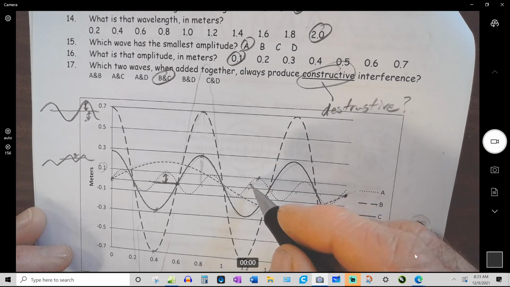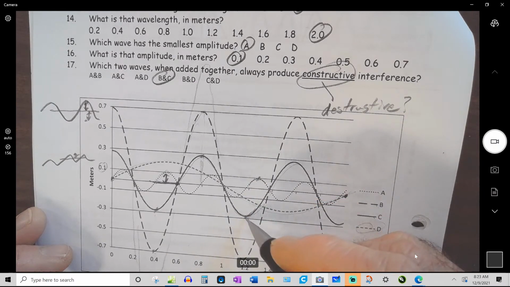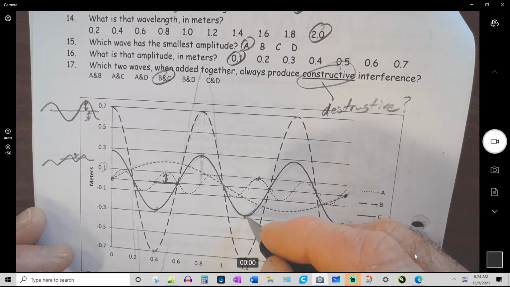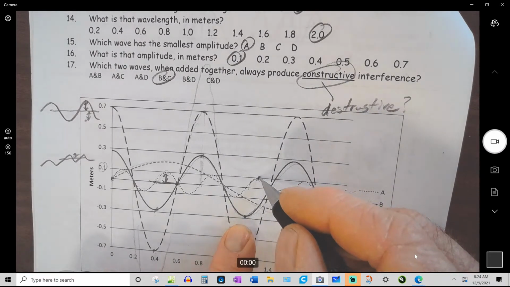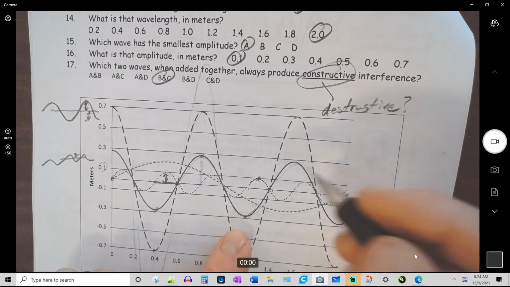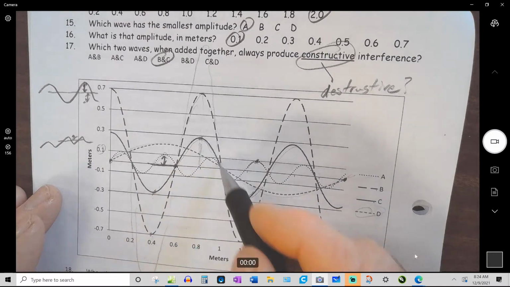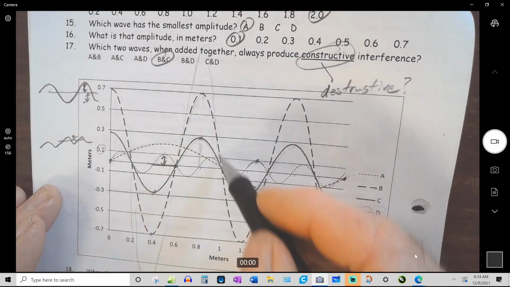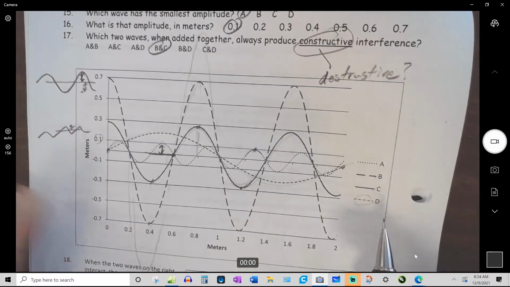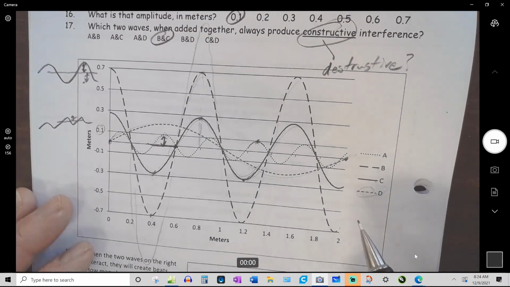This one and this one are kind of out of step, but not exactly. This point doesn't line up with that point. If they did, if this was right above that, then this would be destructive interference. They've got to have the same wavelength for that. This and this, they've got the same wavelength. That's how they can have always constructive interference.